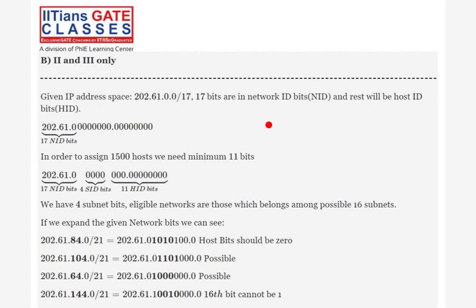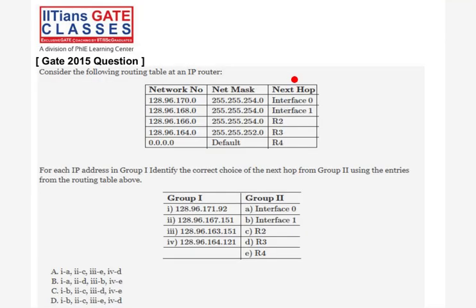So a router table is given. In this, the net mask is there, the network number is there, and the hop. Hop means where you have to go, in which interface. This is your external router. Every router connects multiple ports, and each port is an interface.